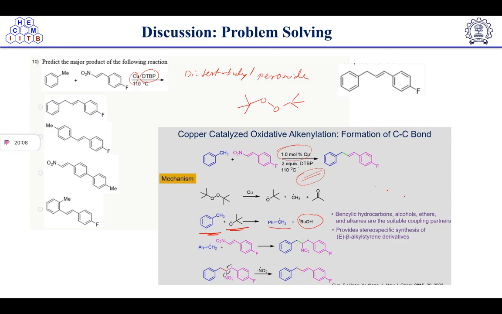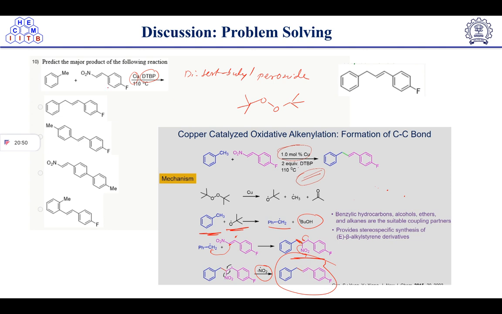First of all, in this moiety, this double bond will undergo homolytic cleavage, and a radical will form over here and here. Now this benzyl radical, CH2, will get trapped by this ortho nitro radical, and it will form a new bond over this one, and this is the intermediate we get here. After that, this radical will form a bond with this one, and this NO2 radical will knock out. Now this NO2 radical will take the electron from copper and get stable, and we will get this as a product.